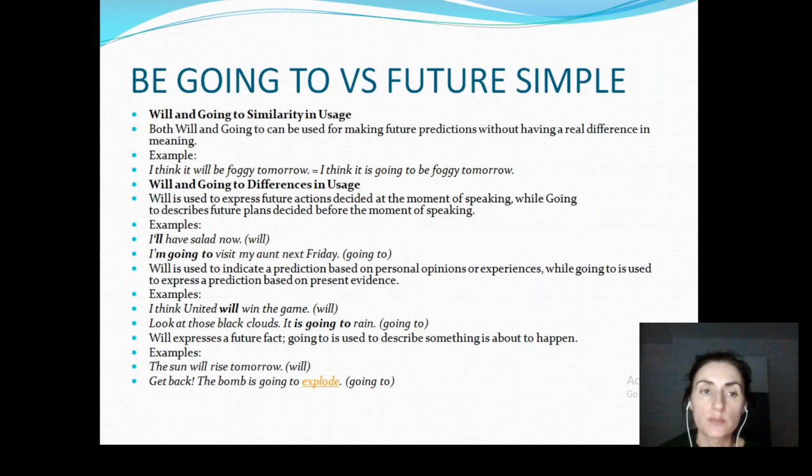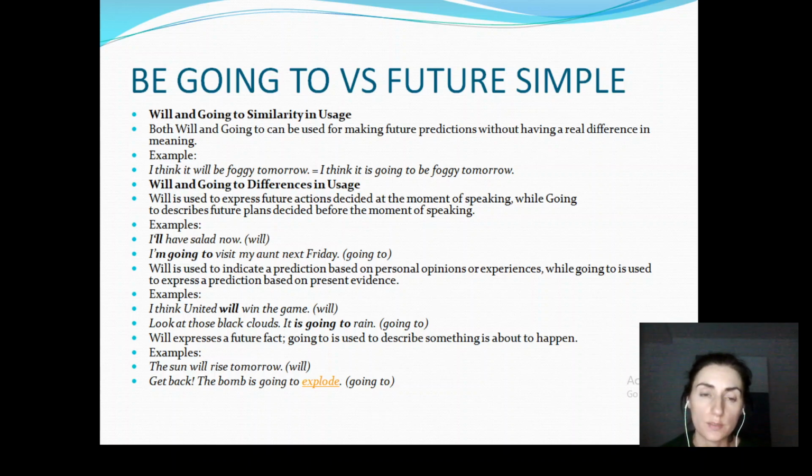What are the differences between be going to and the future simple? And here are some examples and how they are different, but also in their similarities. Will and going to similarity in usage. Both will and going to can be used for making future predictions without having a real difference in meaning. For example, I think it will be foggy tomorrow. I think it's going to be foggy tomorrow.